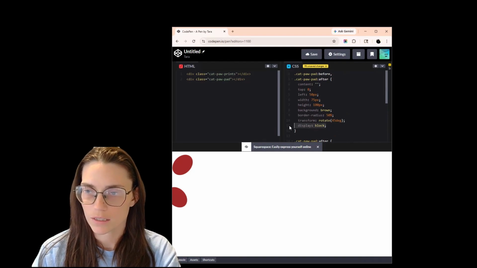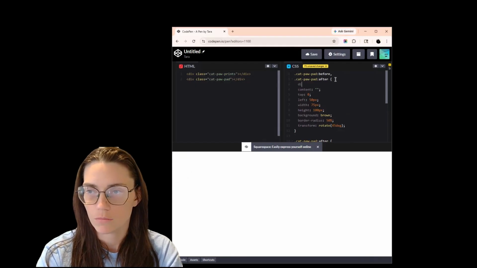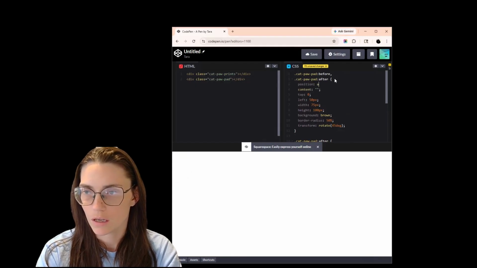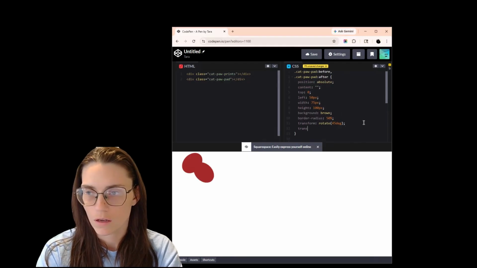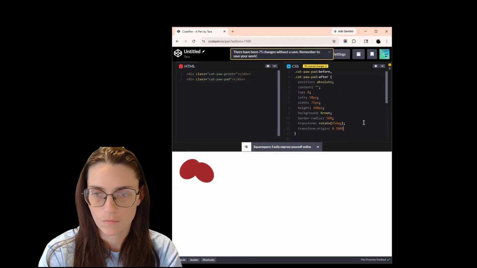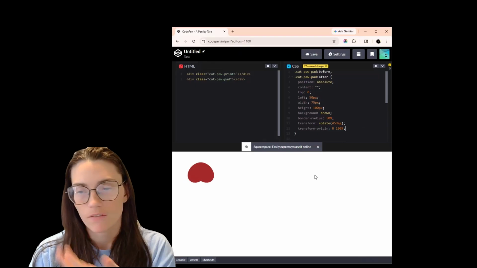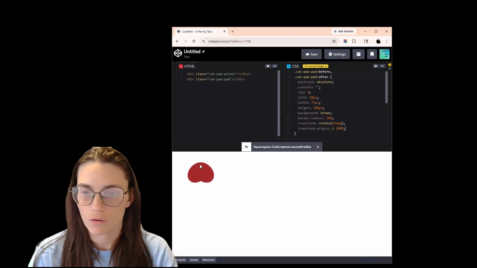We want to replace the display block with position absolute. And then we want to add a transform origin here as well. So that gave us our perfect paw pad. We'll put our two ovals together.